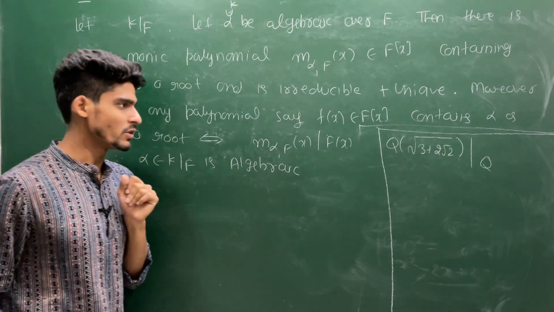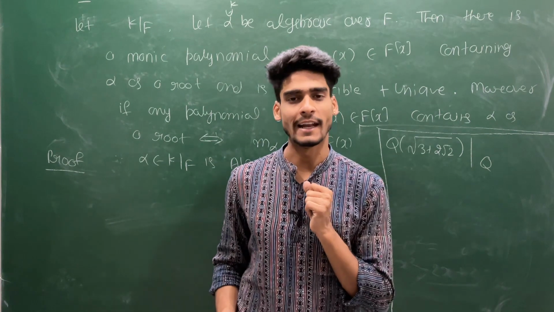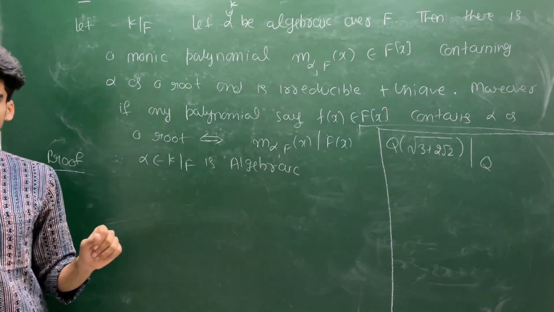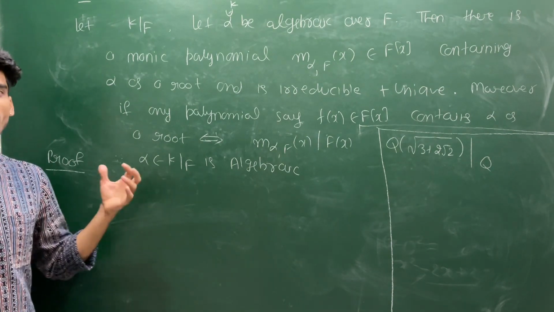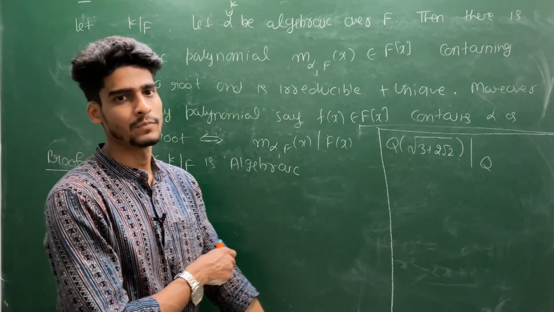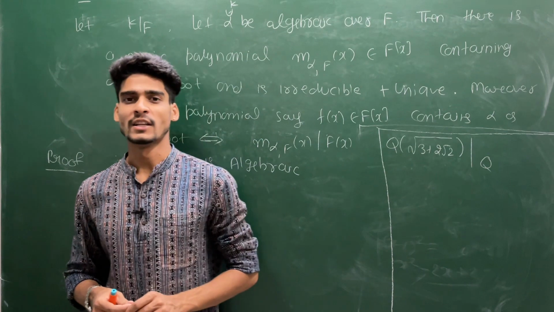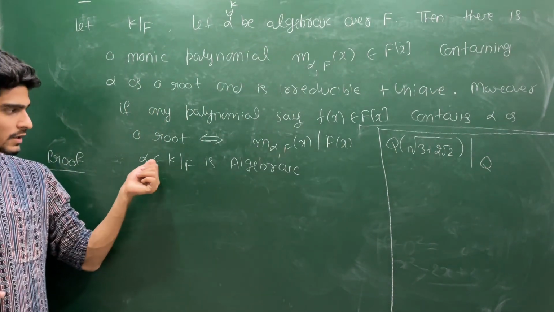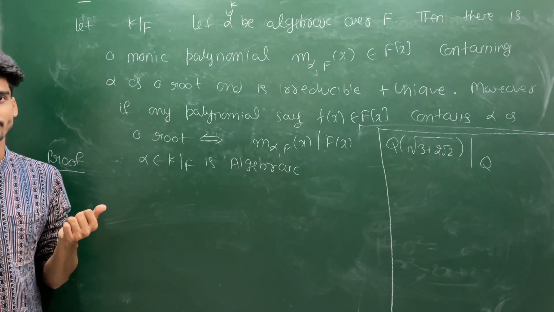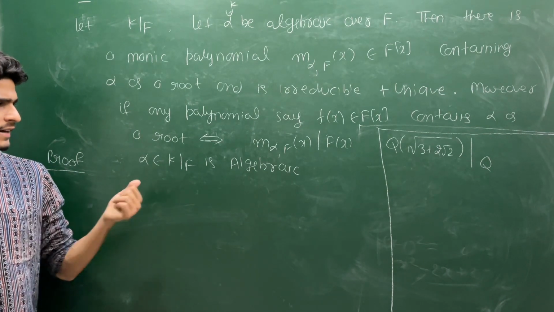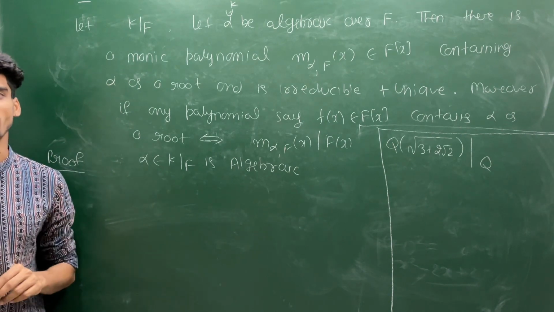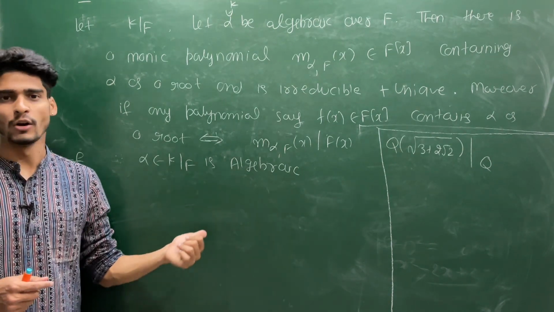Suppose you give me any polynomial g(x) in F which contains alpha as a root, or you give me all the polynomials in F which contain alpha as a root. Can I choose one of minimal degree? Yes, definitely, because degree is a natural number, and in the natural numbers I can always choose the minimal element. That comes from the well ordering principle.